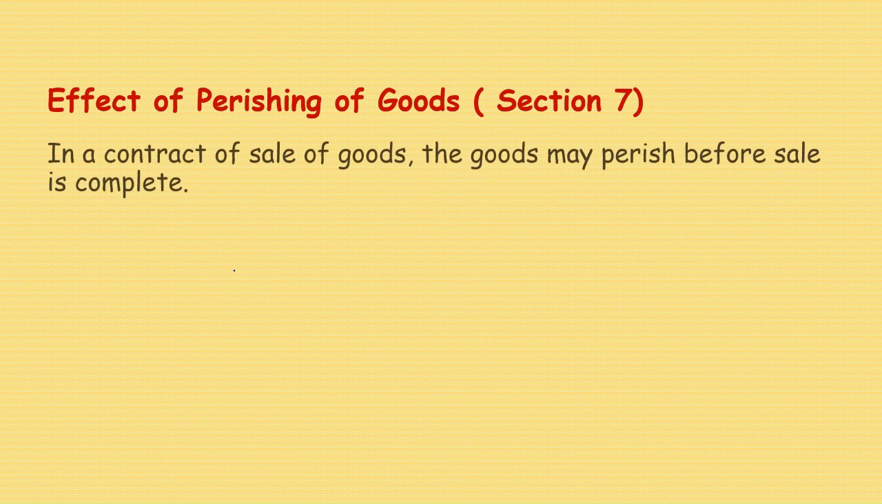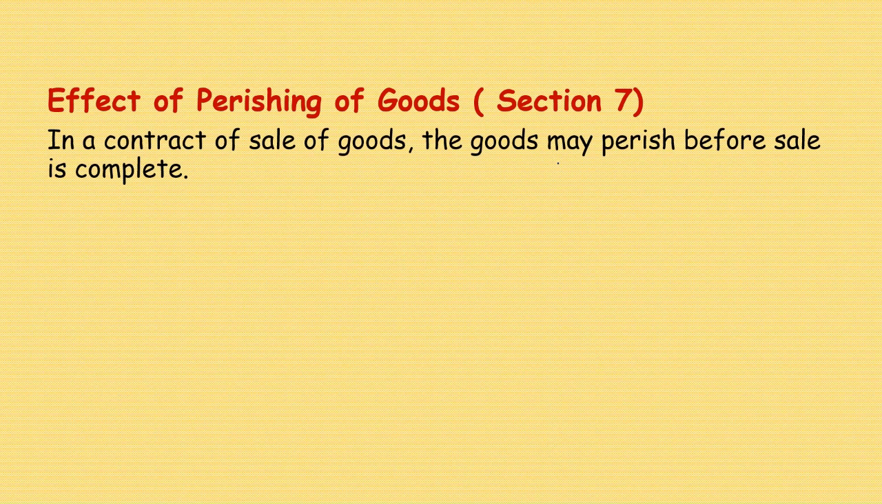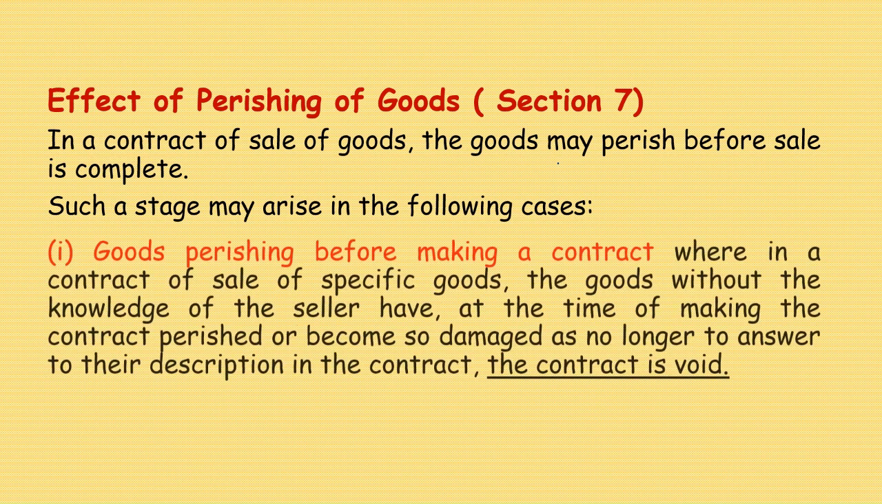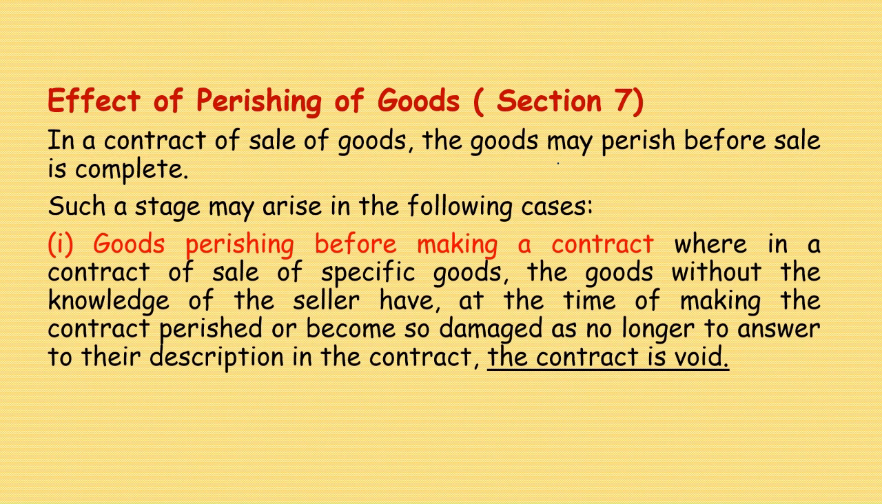Effect of perishing of goods. In a contract of sale of goods, the goods may perish before sale is complete. Such a stage may arise in the following cases: goods perishing before making a contract. Very important thing here.